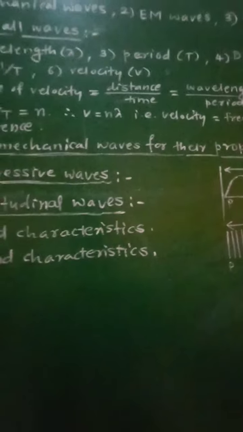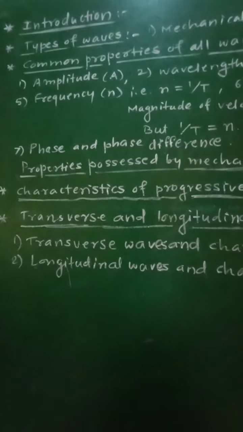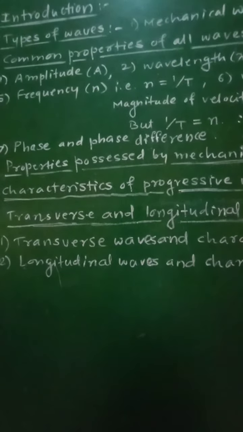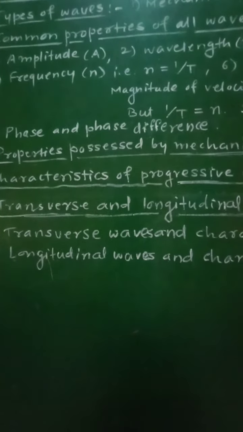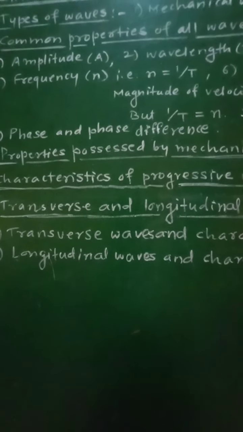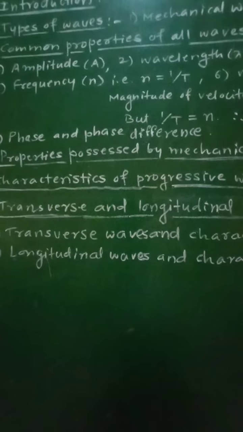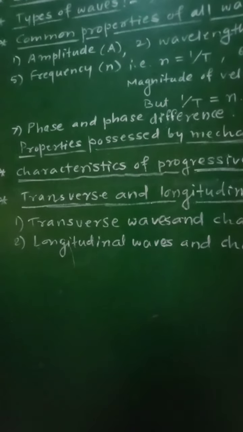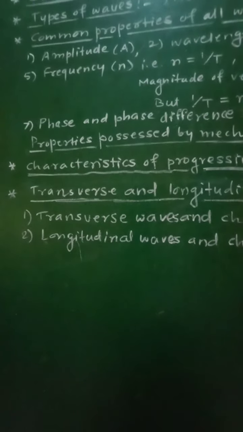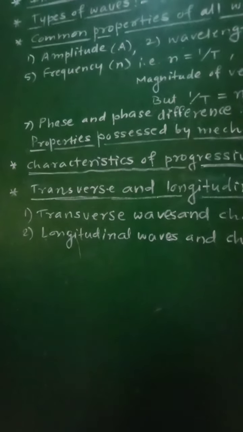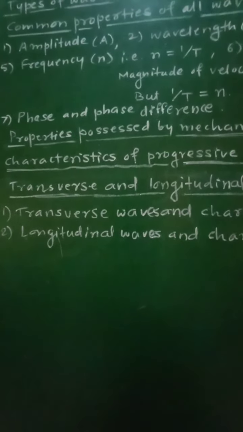Longitudinal waves are defined as the waves in which the particles of the medium vibrate in a direction parallel to the direction of propagation of the wave.